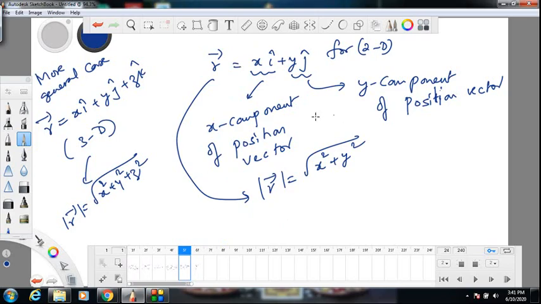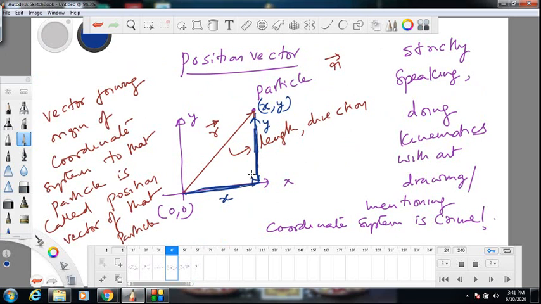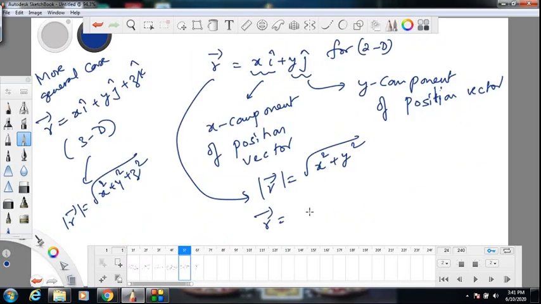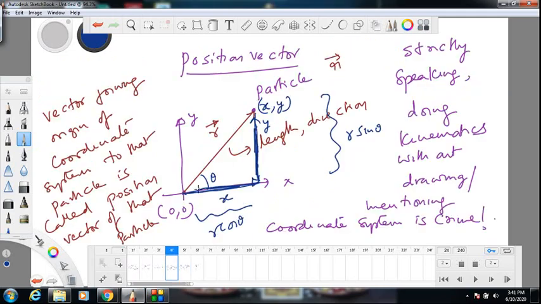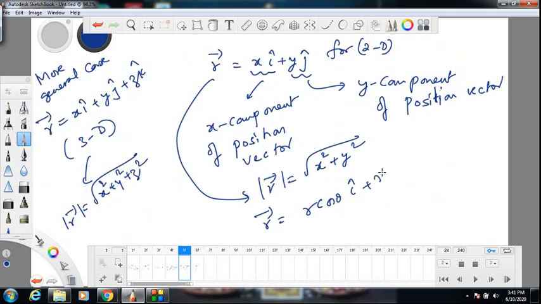Anyway, how is trigonometry coming into the picture? If you say this angle is theta, then this length will be r sin theta, and this length will be r cos theta. So I can write this vector r as r cos theta i, because r cos theta is along x axis, plus r sin theta j. So you see how I got trigonometry into the picture.